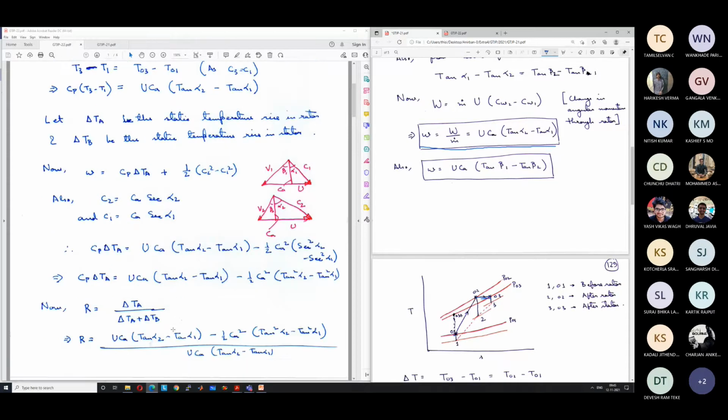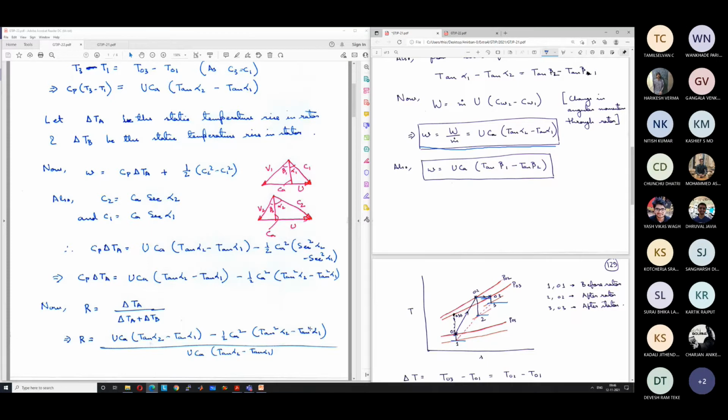So now we can write the degree of reaction R as delta Ta by the entire delta T, which is delta Ta plus delta Tb. Delta Ta by (delta Ta plus delta Tb). And we have calculated delta Ta: Cp into delta Ta is equal to UCa (tan alpha 2 minus tan alpha 1) minus half Ca square (tan square alpha 2 minus tan square alpha 1).